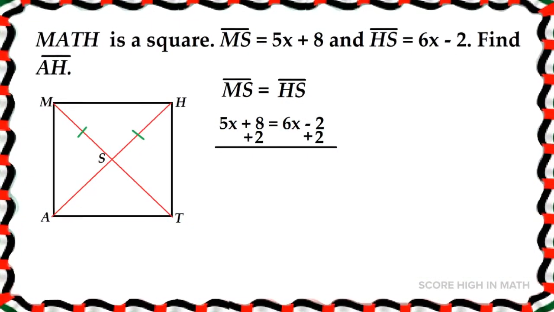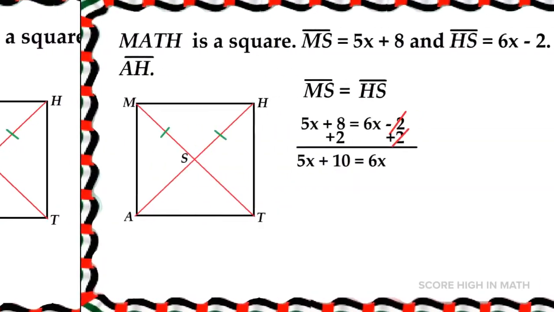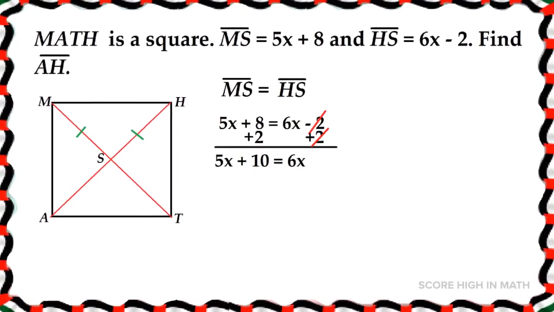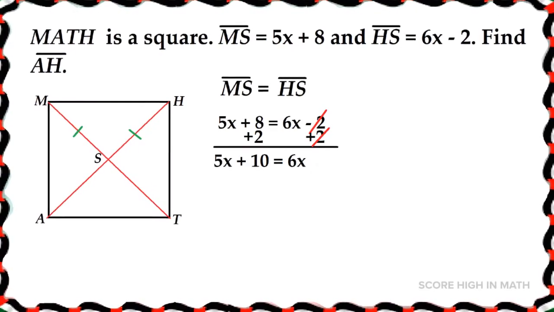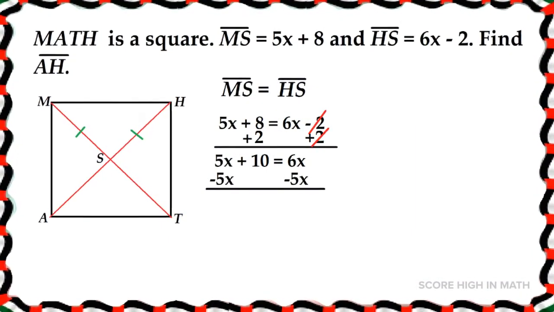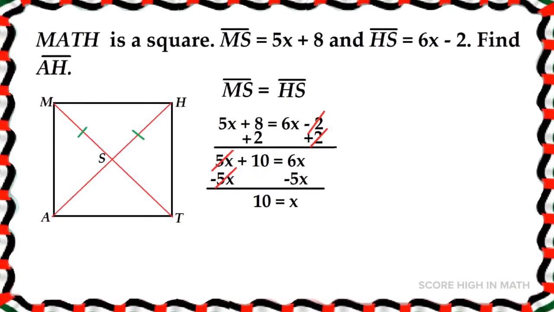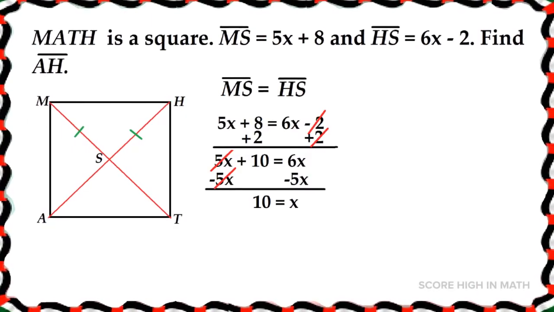To eliminate minus 2 on the right side, we are going to add 2 on both sides. And we can come up with 5x plus 10 is equal to 6x. To eliminate 5x on the right side, we are going to subtract 5x on both sides. And we can come up with x is equal to 10.